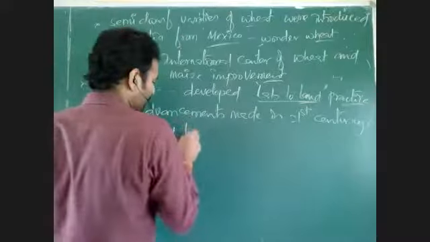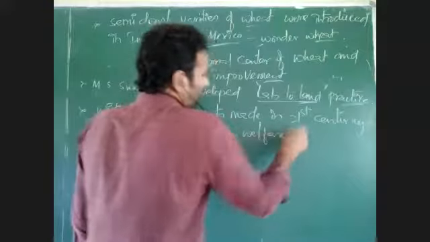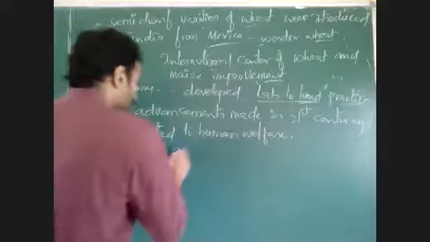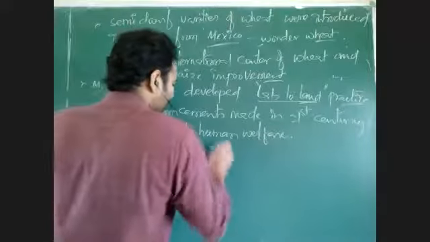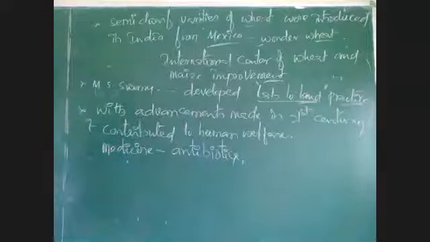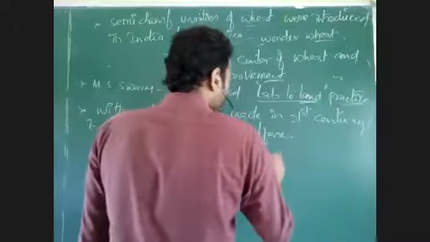The benefits we are getting in the 21st century are in the field of medicine. Medicine means finding diseases and disorders and their treatments. Here, many antibiotics were developed. As many antibiotics were developed, we can get a cure from the disease. Many antibiotics and many plant-derived drugs were developed.